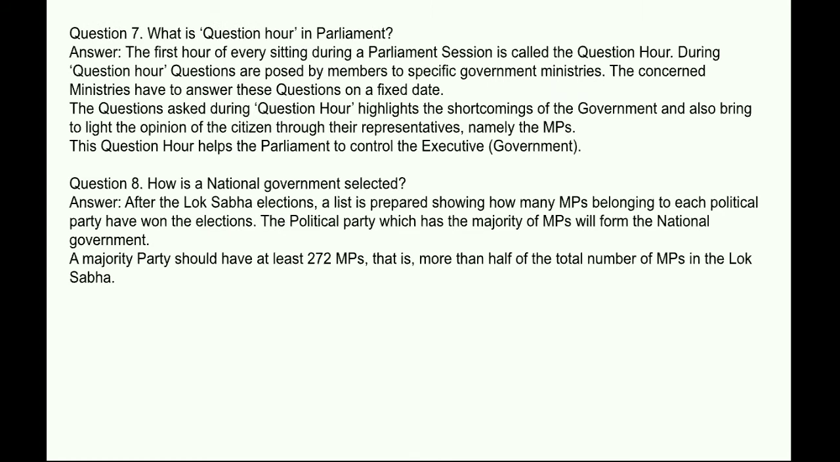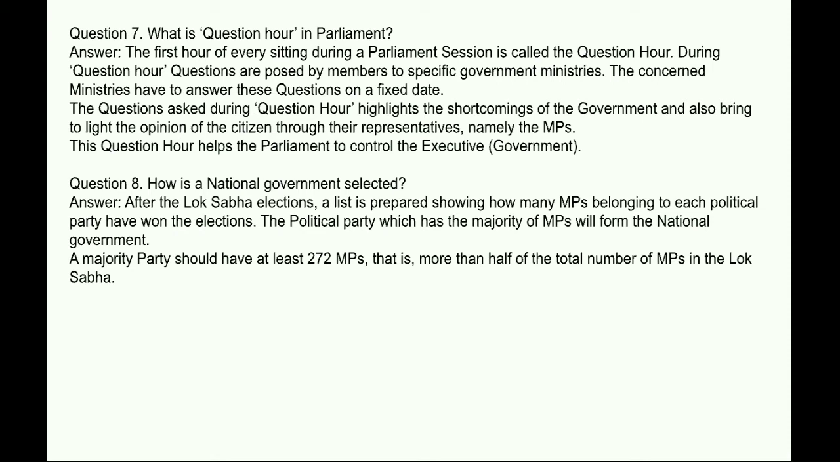Next question: what is question hour in Parliament? Answer: the first hour of every sitting during a Parliament session is called the question hour. During question hour, questions are posed by members to specific government ministers. The concerned ministers have to answer these questions on a fixed date. The questions asked during question hour highlight the shortcomings of the government and also bring to light the opinion of the citizens through their representatives, namely the MPs. This question hour helps the Parliament to control the executive or government.